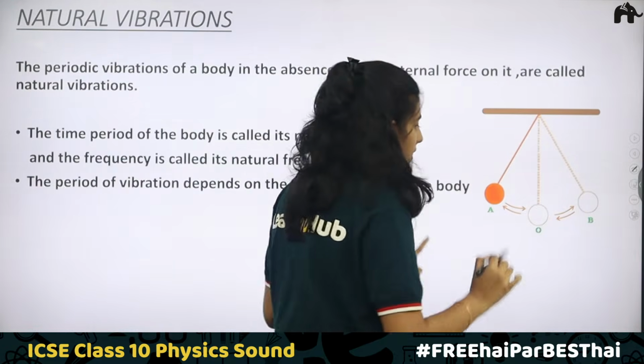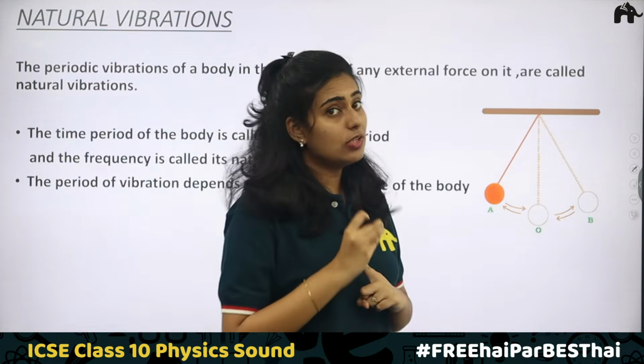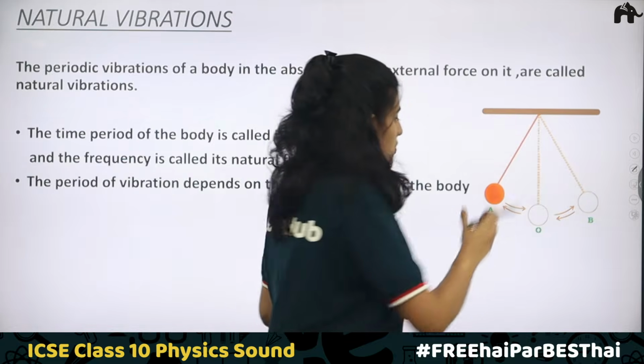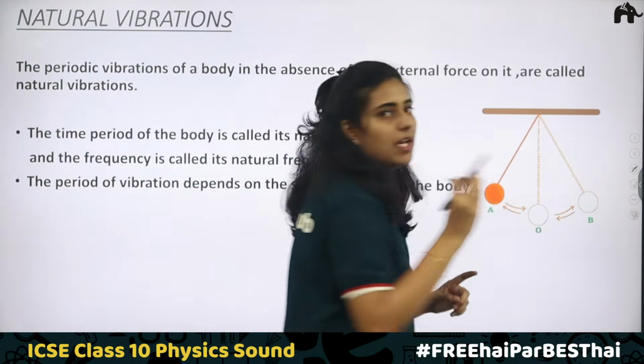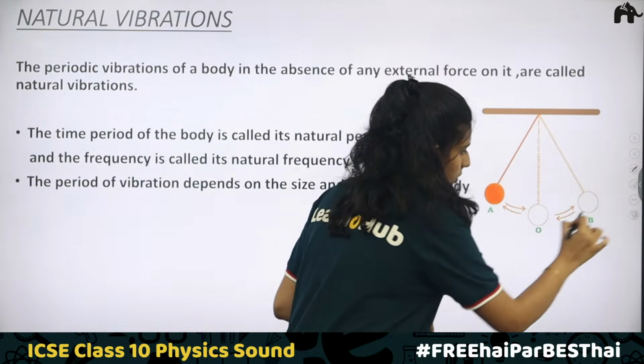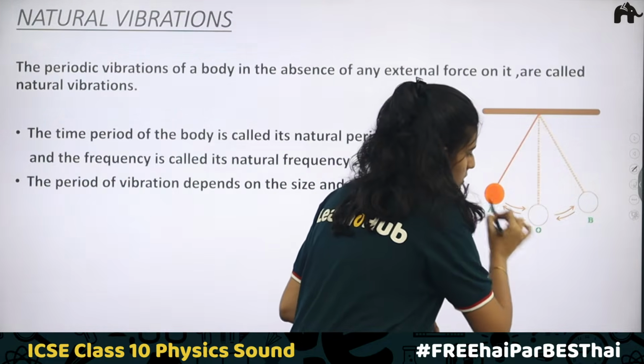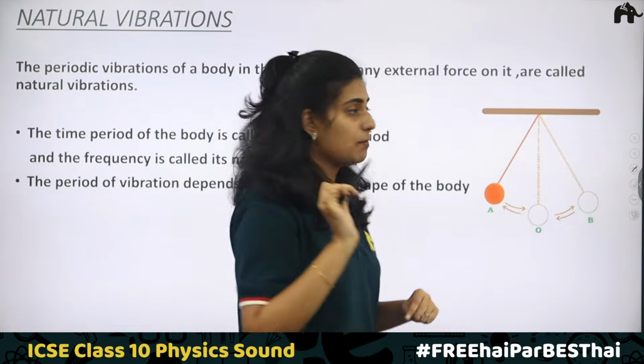Here we have studied amplitude, frequency and time period in the previous class. So amplitude is the maximum displacement. In this case, the amplitude will remain the same from here to here, from here to here. This continuous motion is going to happen. That is, the amplitude will remain the same.